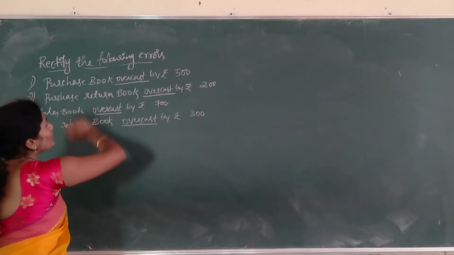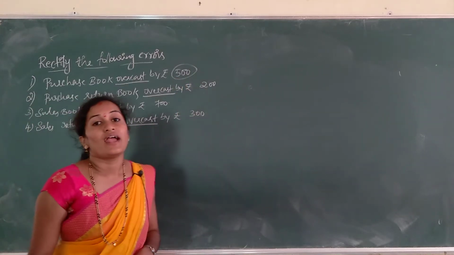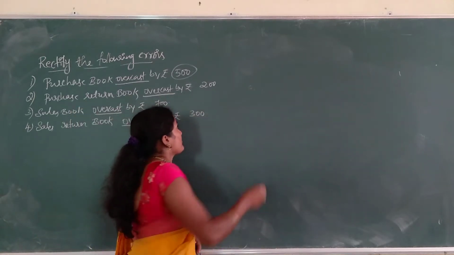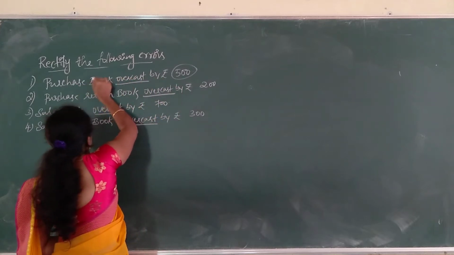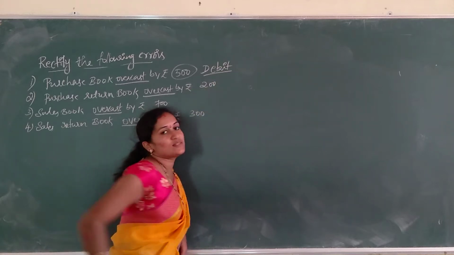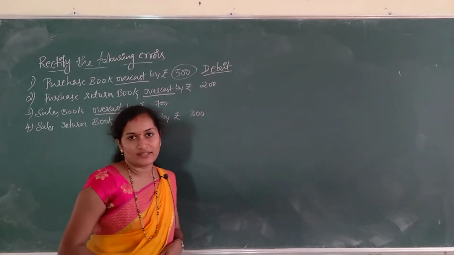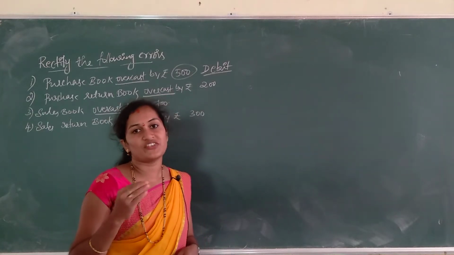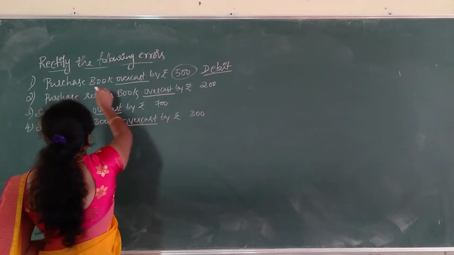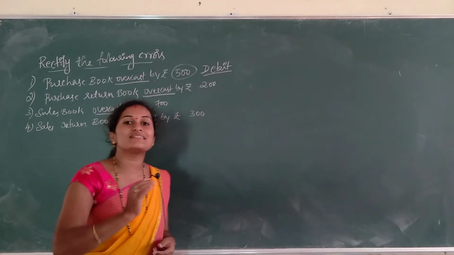First, purchase book overcast by rupees 500. So, 500 amount excess. Purchase book shows excess amount than the actual. Always, purchase book shows a debit balance. Remember this. Purchase book always shows a debit balance. ಡೆಬಿಟ್ ಬ್ಯಾಲೆನ್ಸ್ ತೋರಿಸ್ತಾ ಇರ್ತದೆ purchase book. ಡೆಬಿಟ್ ಬ್ಯಾಲೆನ್ಸ್ ಅಲ್ಲಿ ಈಗ ಓವರ್ಕಾಸ್ಟ್ ಆಗಿದೆ. So, excess debit. Let us see the principle.